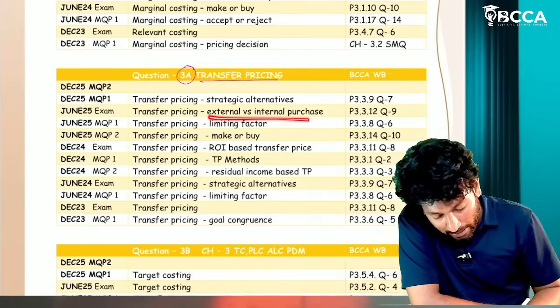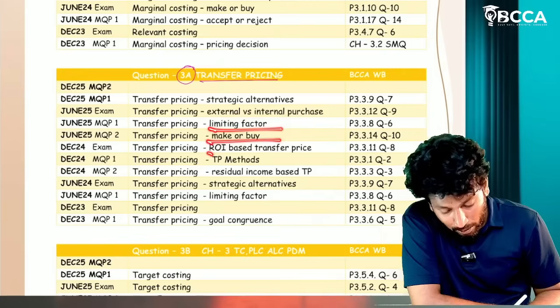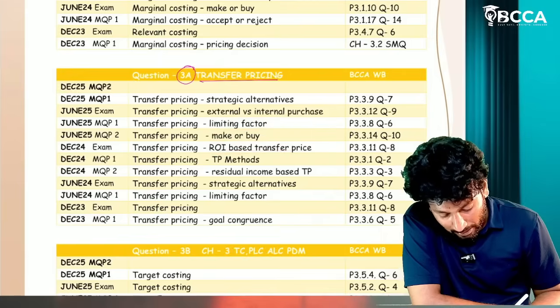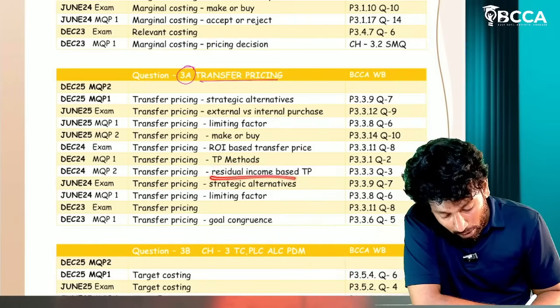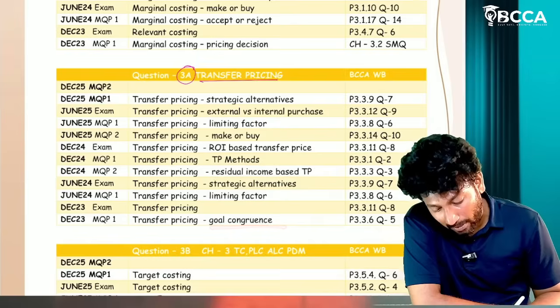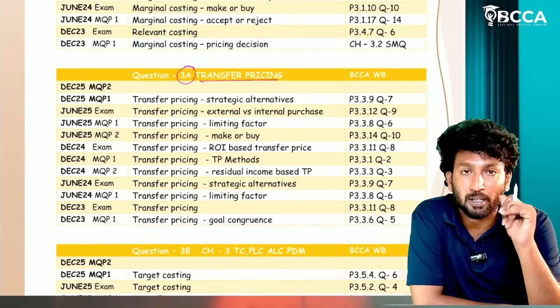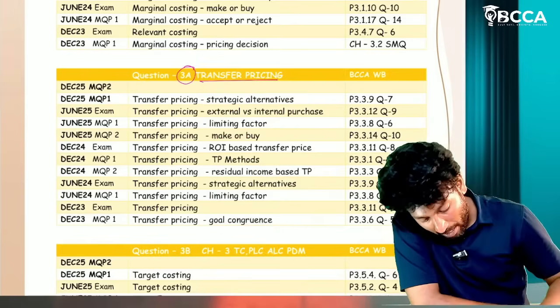External versus internal purchase. Next, limiting factor question, make or buy question, return on investment based transfer pricing methods, residual income based transfer price, strategic alternatives, goal congruence. Limiting factor was asked 2 times, strategic alternatives 2 times. So maximum 5 to 6 questions are there. Prepare those questions.